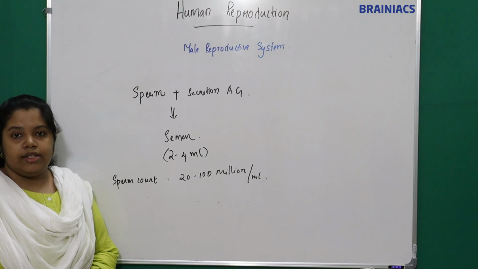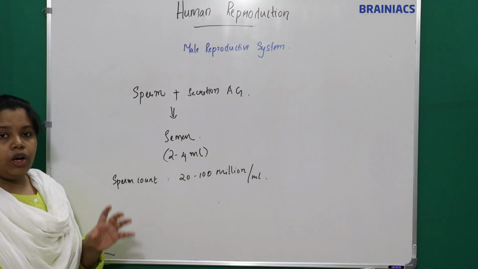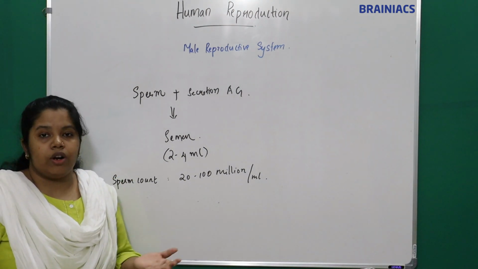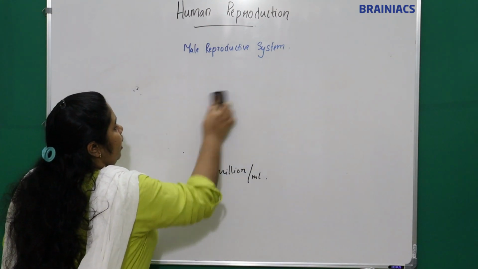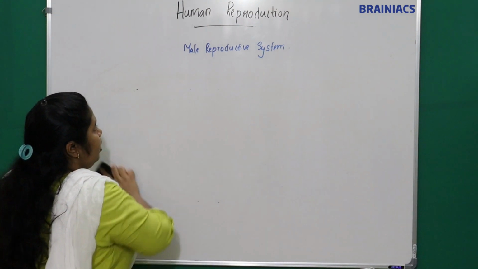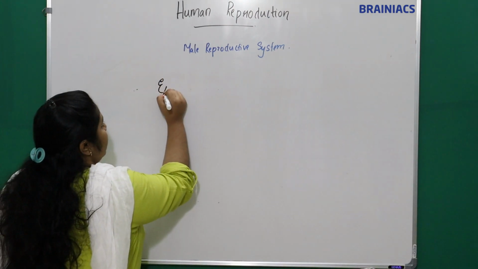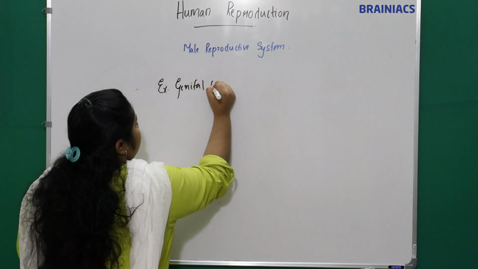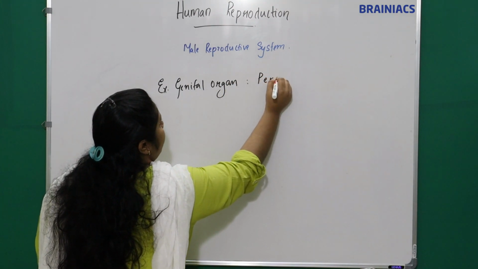Understand? And how is this ejaculated, with the help of what? With the help of the external genital organ in male. Which is the external genital organ present in male? It is the penis.